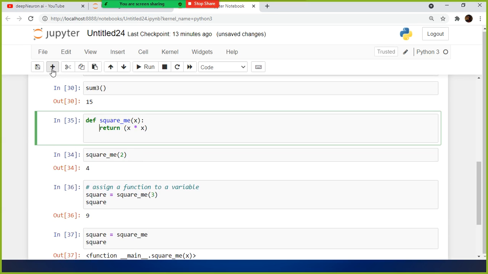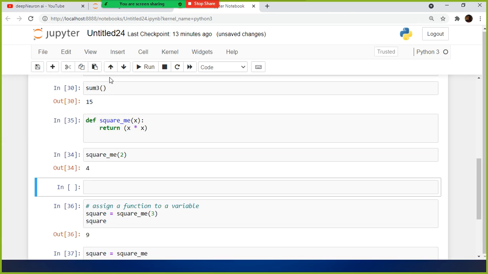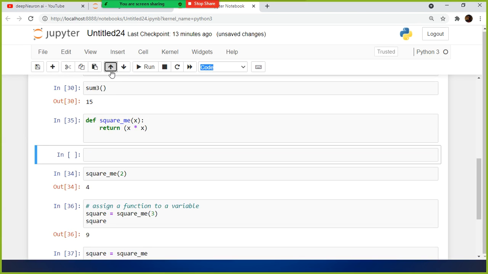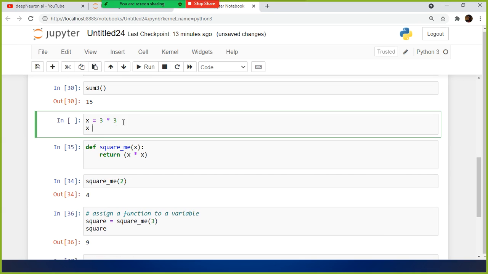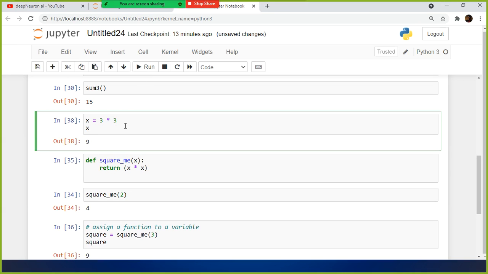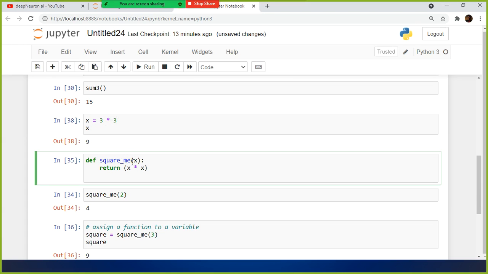See, the whole idea is, I don't want to give you a complex example of a function. For example, you can say x equivalent to 3 into 3, you can specify. Is that what you are saying? 9, like that. Yes, sir. You can give like this, but you have defined a new one, square underscore me, and you have declared x there.